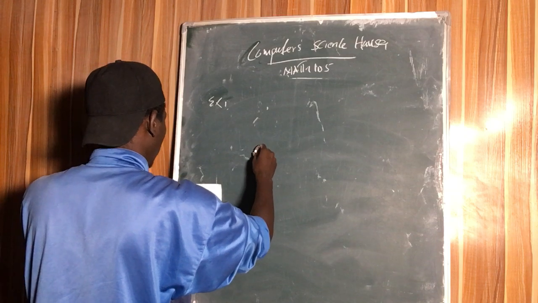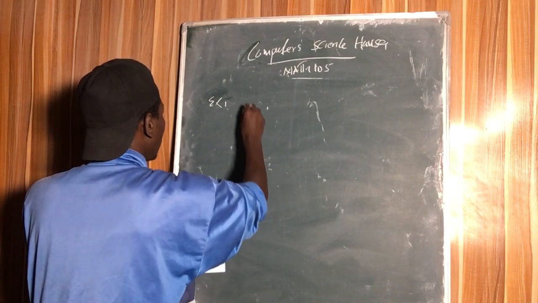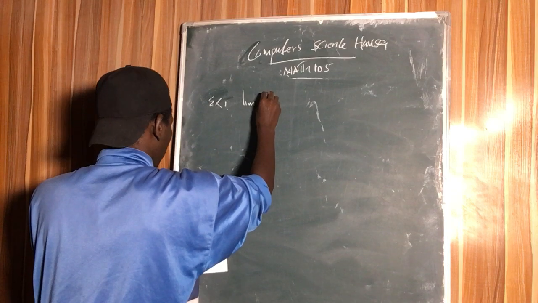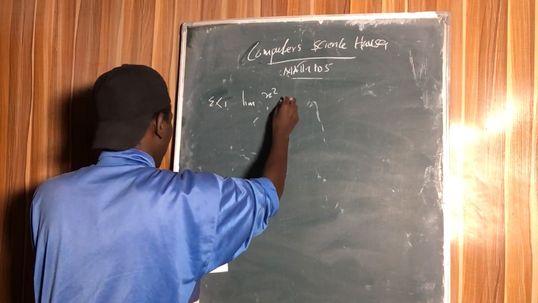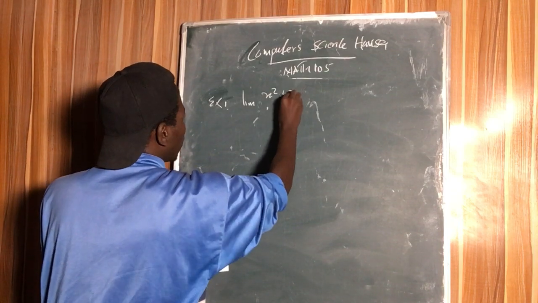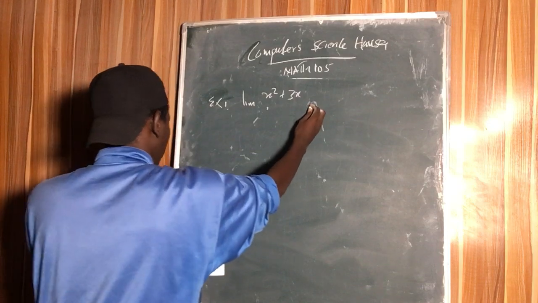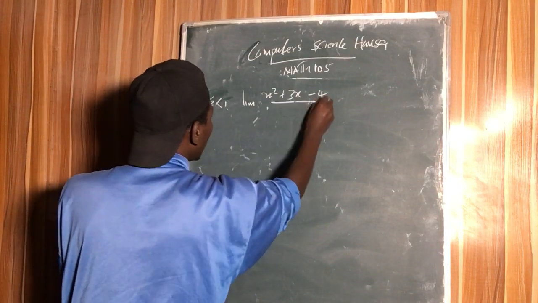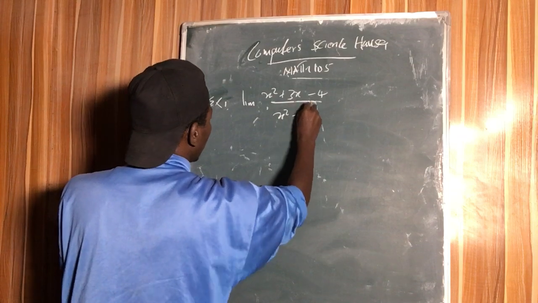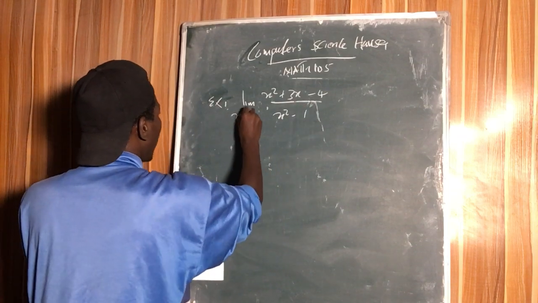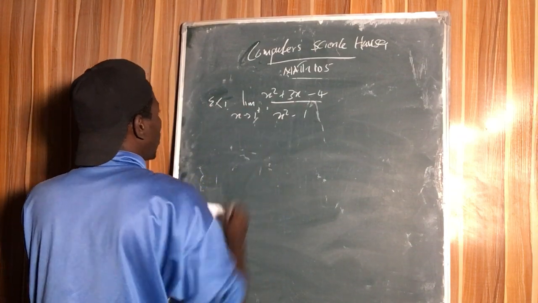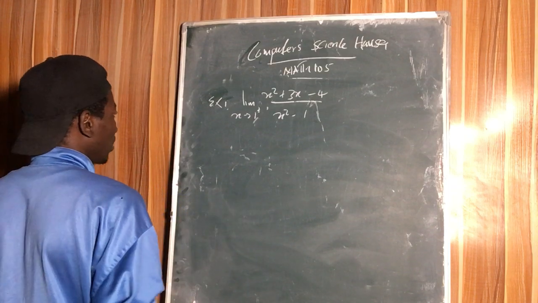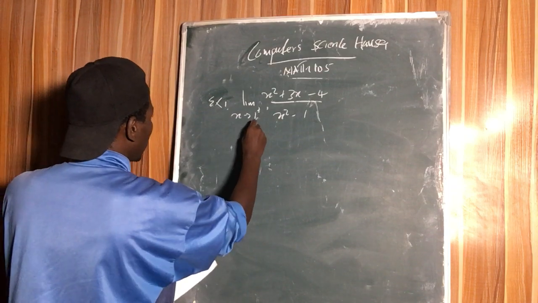It says we are to find the limit of x squared plus 3x minus 4 all over x squared minus 1, as x approaches 1 from the positive side, from the right I mean. So the solution.